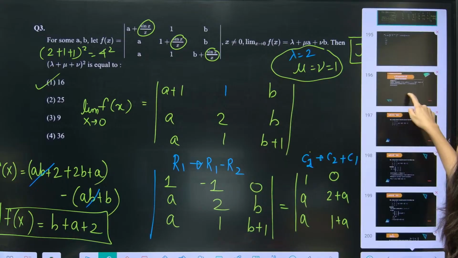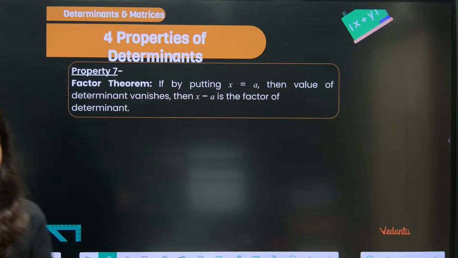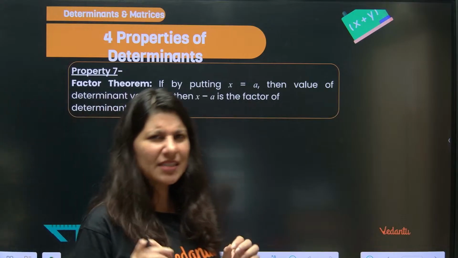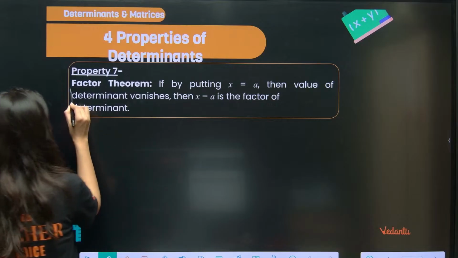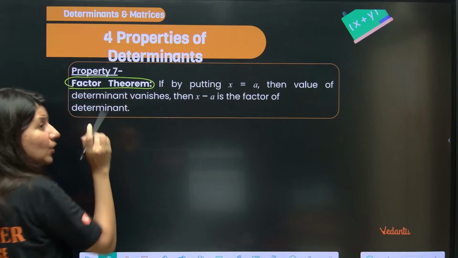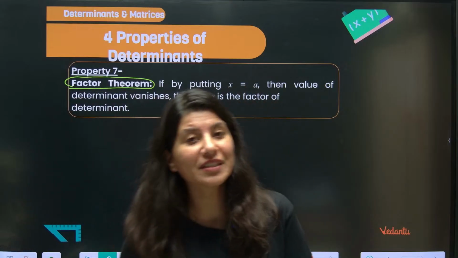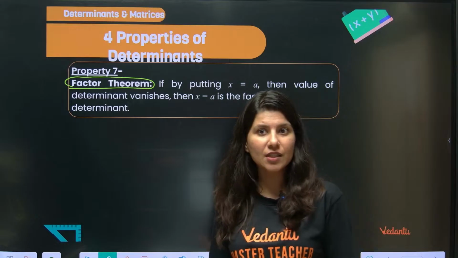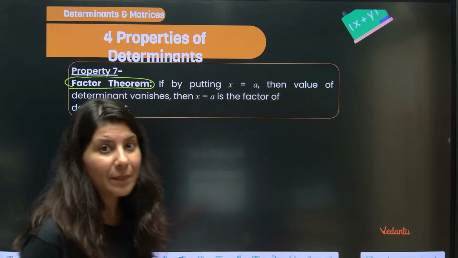Okay, now we are going to do limits mixed with determinants. Limits a little bit, mostly determinants. Now you see this factor theorem. Actually, unknowingly you have done that. Remember, there was one question: find the root of this determinant, find the factor of this determinant, same thing. So this is a very interesting shortcut happening over here.